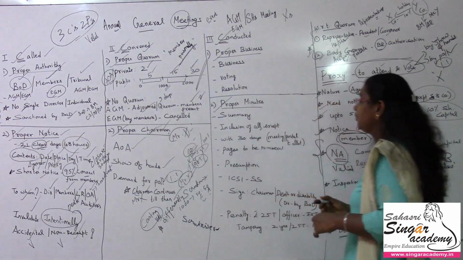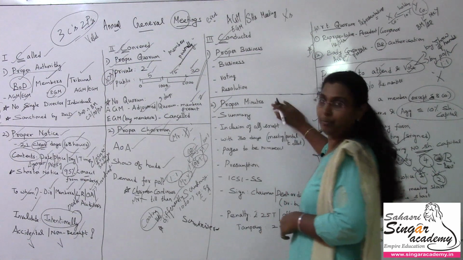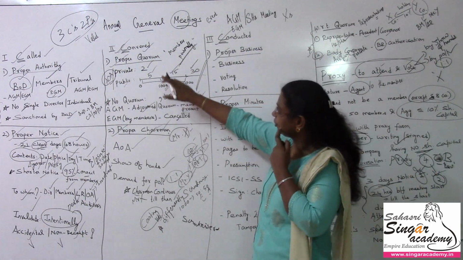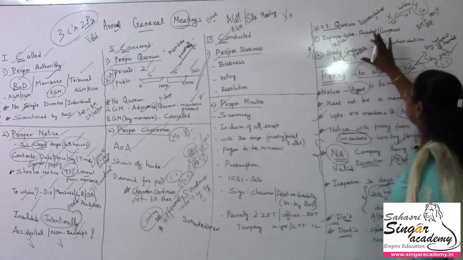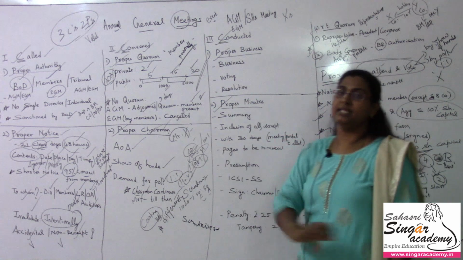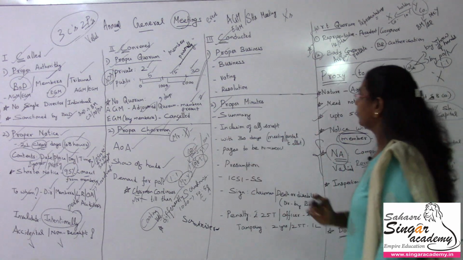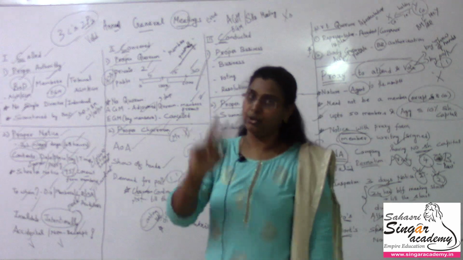In the third C, which we will be discussing in the next video, we will discuss proper business and proper minutes. And subsequent to the discussion of quorum, we were discussing the 2 representatives who may be considered as members personally present. And we were discussing the details of the proxy also. In the subsequent video, we will go for the third C and the 2 points under that.